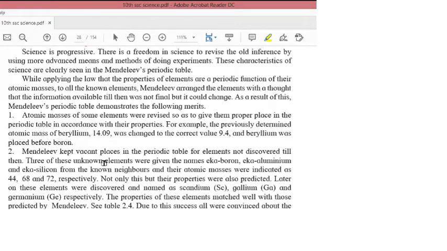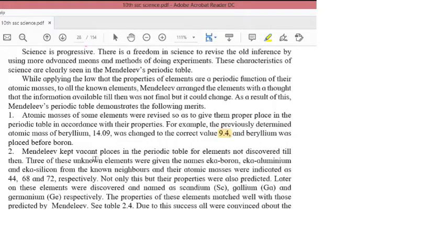Atomic masses of some elements were revised so as to give them proper place in the periodic table in accordance with their properties. For example, the previously determined atomic mass of beryllium was 14.09, was changed to the correct value 9.4, and beryllium was placed before boron.